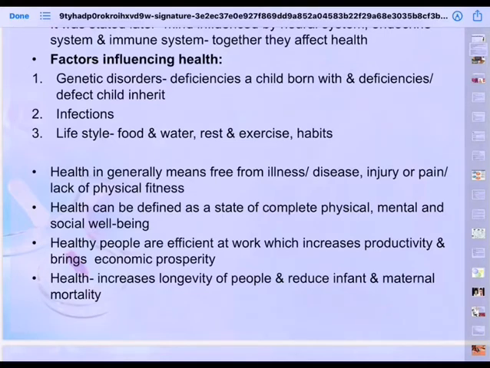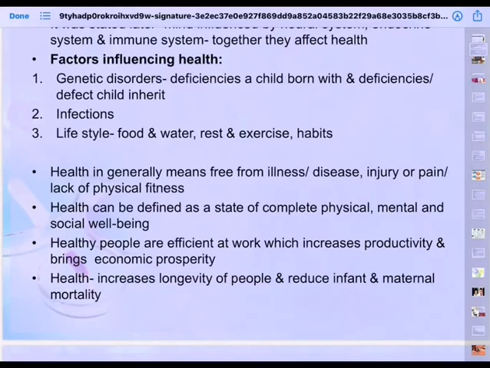So genetic disorders mainly are one of the factors that influence our health, and it's unfortunate, but what was there is not now, because genetic disorders once upon a time were thought to be not curable, but now thanks to biotechnology we can cure the genetic disorders, and that beautiful topic called biotechnology we'll study in detail in chapter number 11 and 12.